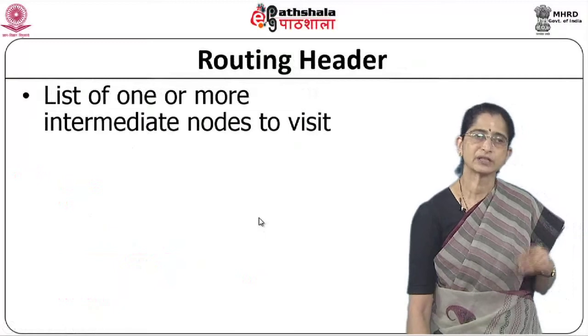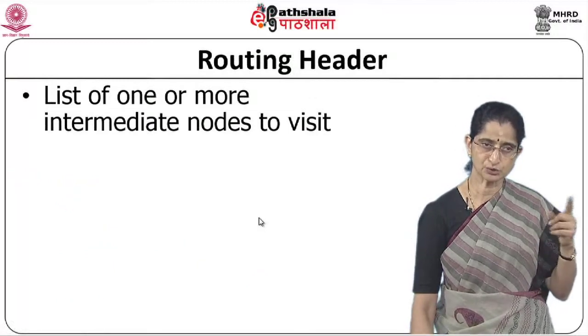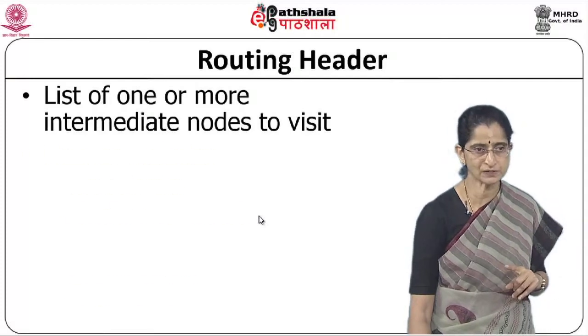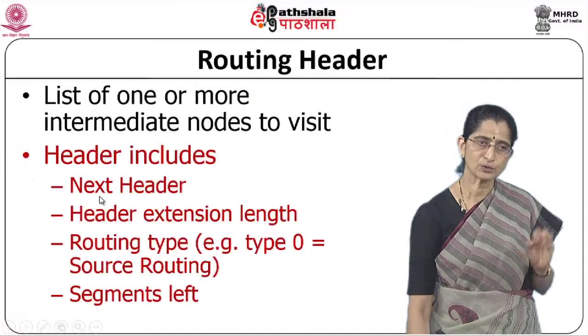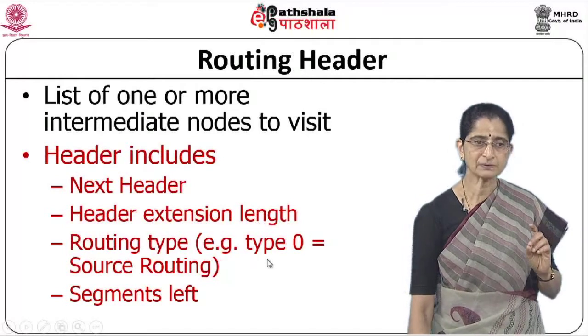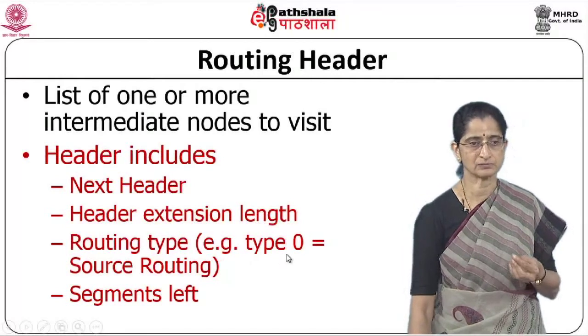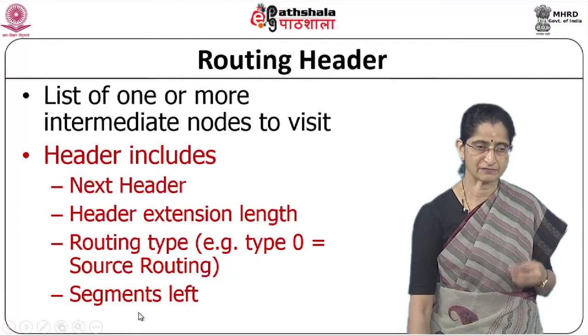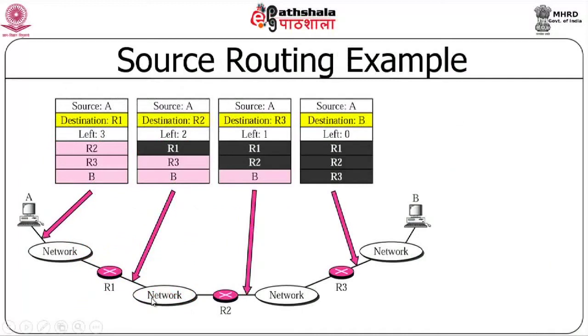So the routing header, as we said, is used to specify a list of one or more intermediate nodes that it has to visit. So the header will include next header, header extension length, routing type. For instance, if it is type 0, it indicates source routing, and then the number of segments left. We will just take an example of this.